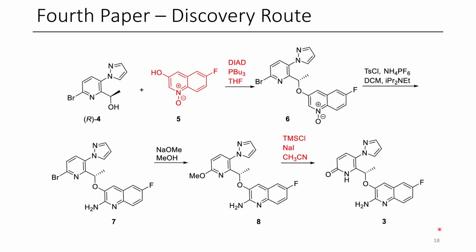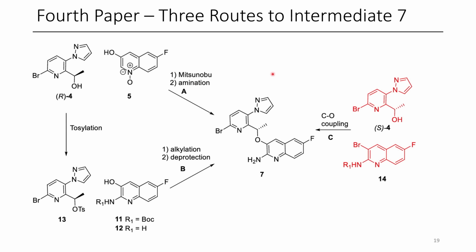Now, to get to their final compound 3, they need to make the 6-bromopyridine into a pyridinone, so they do that with sodium methoxide and methanol, and then they undergo cleavage with TMS iodide generated in situ to afford the pyridinone. But they wanted to get around using this high-energy intermediate 5, and they also didn't want to use TMS chloride on scale. So they had 3 different routes.